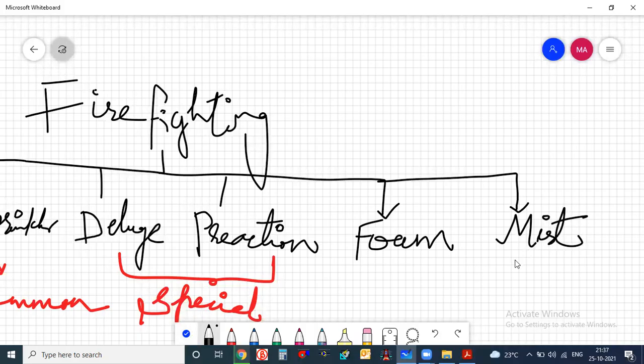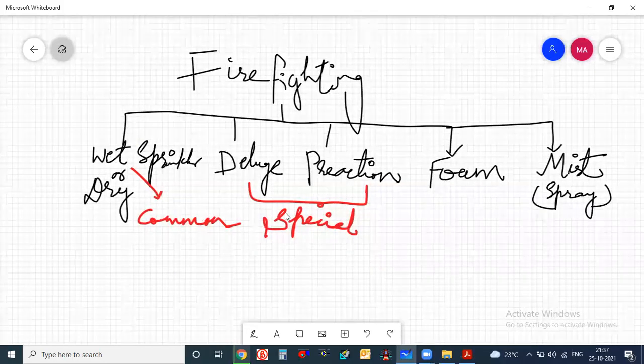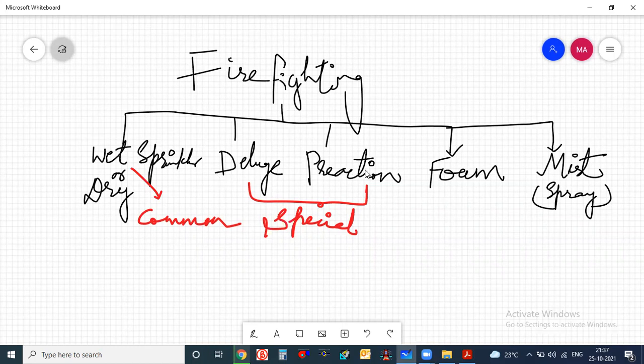This is also sometimes called the spray system, water spray system, or mist system. So these are the standard systems I'm talking about in terms of sprinklers only: wet sprinkler, dry sprinkler, deluge sprinkler, pre-action sprinkler, foam sprinkler, mist sprinkler. There are six systems which are followed, and sometimes systems are followed in combination.